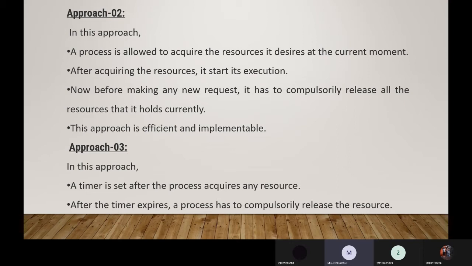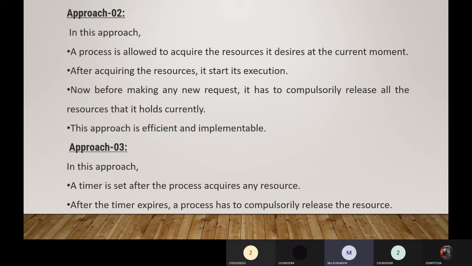We require the output device only at the end, to display the output or to take a printout. So currently, what resources does the process require? Input device and CPU for execution. That kind of resources I can acquire at that moment, and once I want the output device, whatever resources the process has have to be released. That is the concept of approach 2. So it is somewhat efficient.